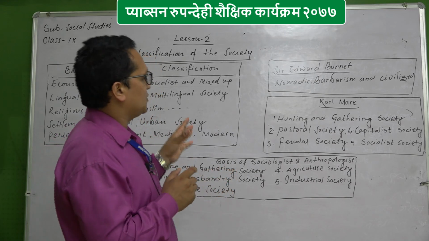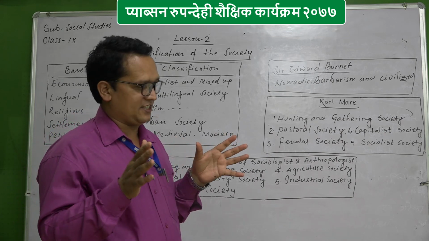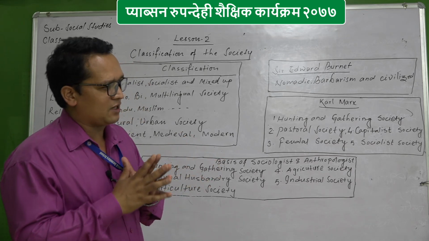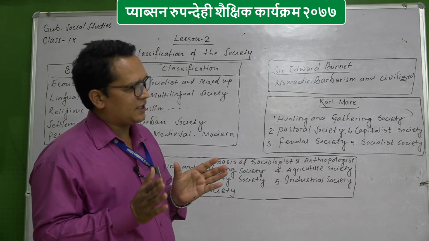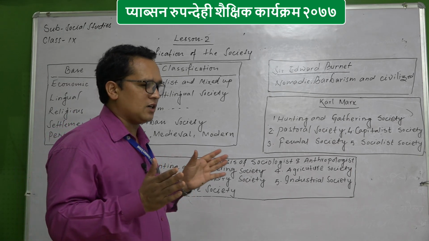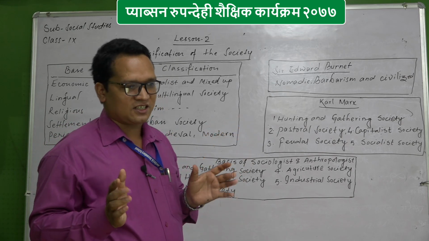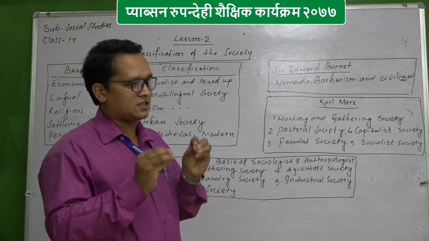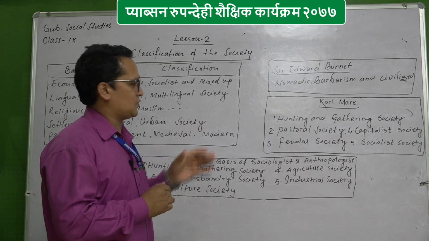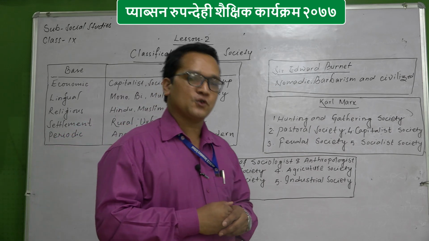So we have to know that hunting and gathering society has more similarities, because there was no discrimination, they were the same, either male or female. There was no rich and poor, there was no industry, there was no king, there were no administrators, there was no chain of discriminations of that sort, all the people were equal. So that sort of society is called hunting and gathering society.